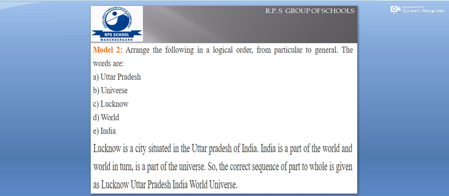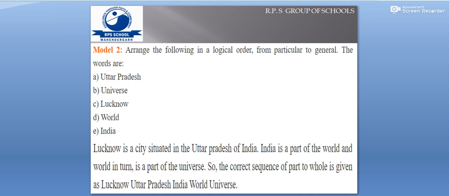Universe: our solar system, all the planets and 100,000 stars are a part of the universe. We have Lucknow, which is the name of a city, and the world, the entire world. This Earth is a planet, and India is of course a country. I think all these things must be very clear to you, right? We have Uttar Pradesh, universe, Lucknow, world and India.